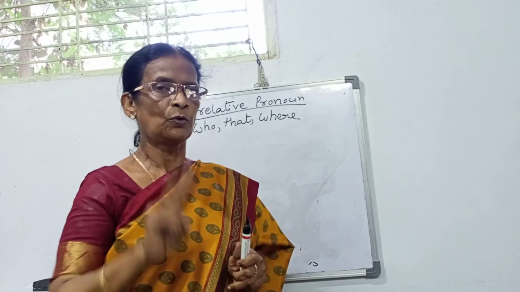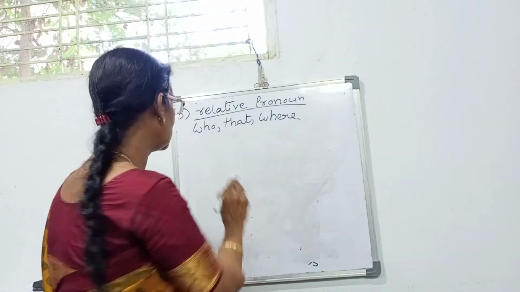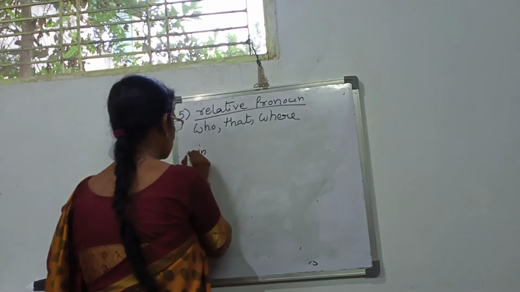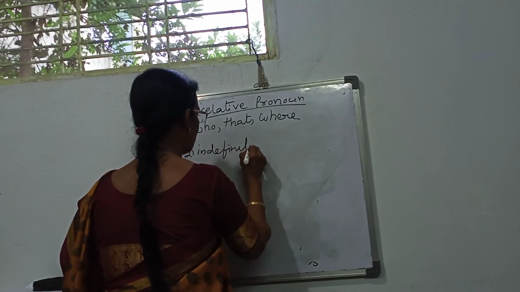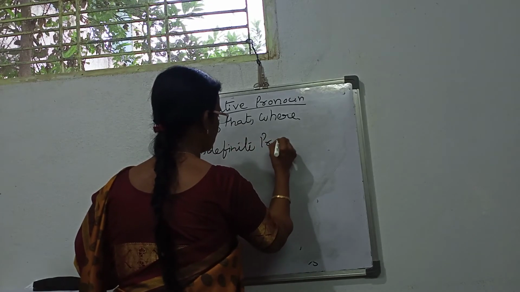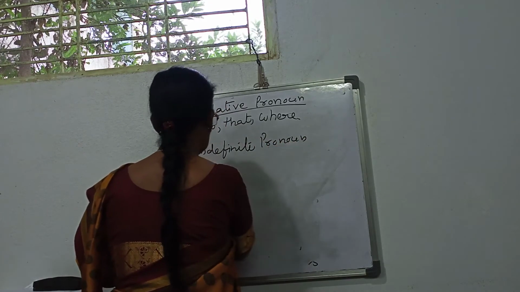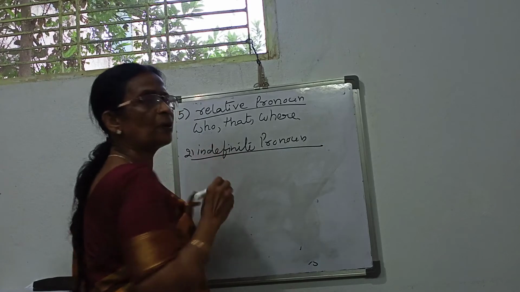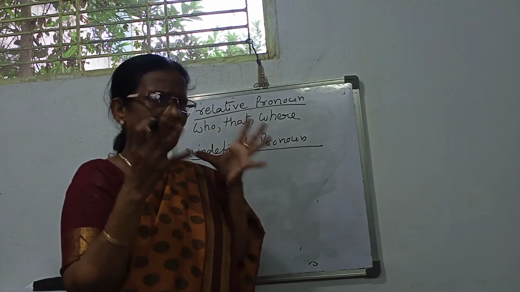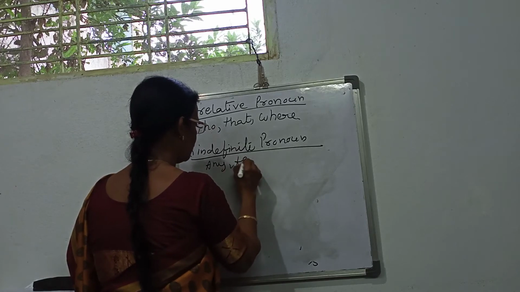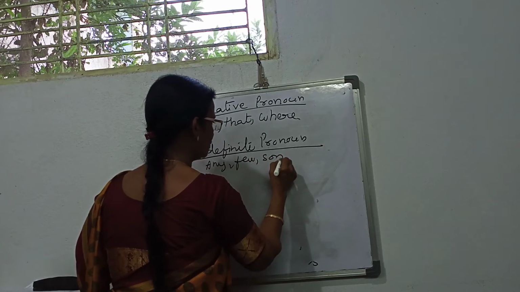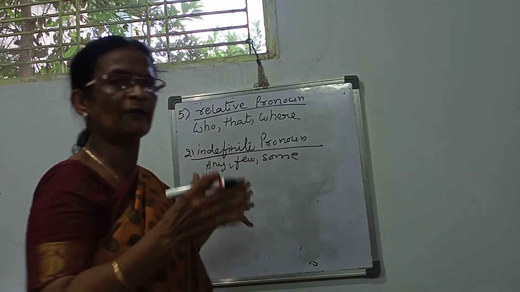Two classes I told you, and the second one is the indefinite pronoun. Under the indefinite pronoun, we are unable to tell the correct number. Any, few, some. These words we use are indefinite, not definite.